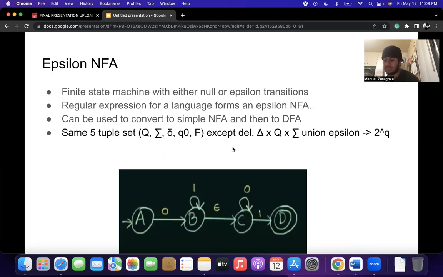It is almost represented by the same 5 tuple set as NFA and DFA, except for the symbol delta, which is this symbol right here. Basically, this means that any state getting any particular input goes to any of the Q states or goes to no states. And also union epsilon, which is right over here, means that the state on seeing nothing, or seeing an empty symbol, could go to one of the states. Every state on epsilon goes to itself. Basically, the only difference between the Epsilon NFA and a regular NFA is the epsilon symbol and a change in one symbol of the tuple set, and that's it.